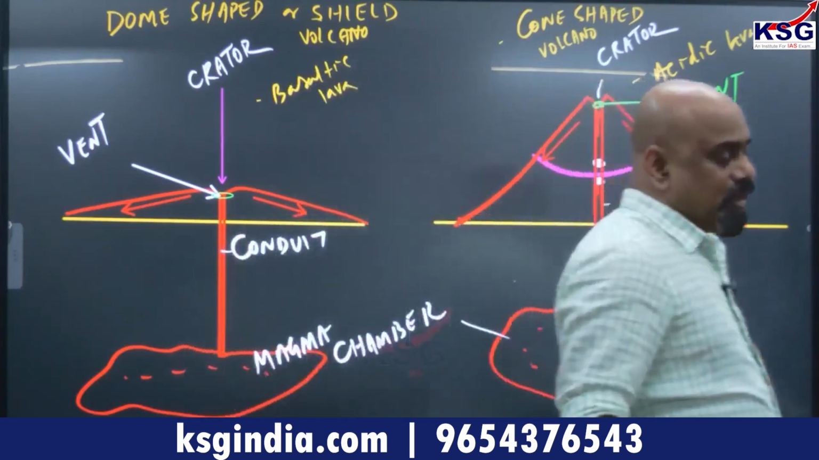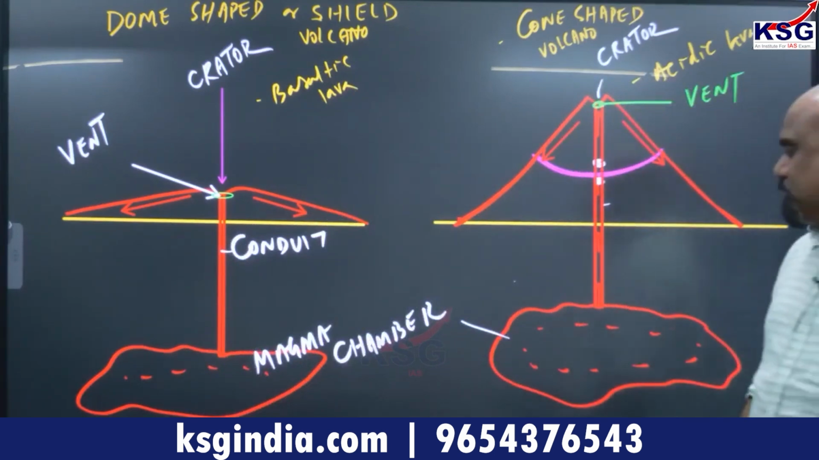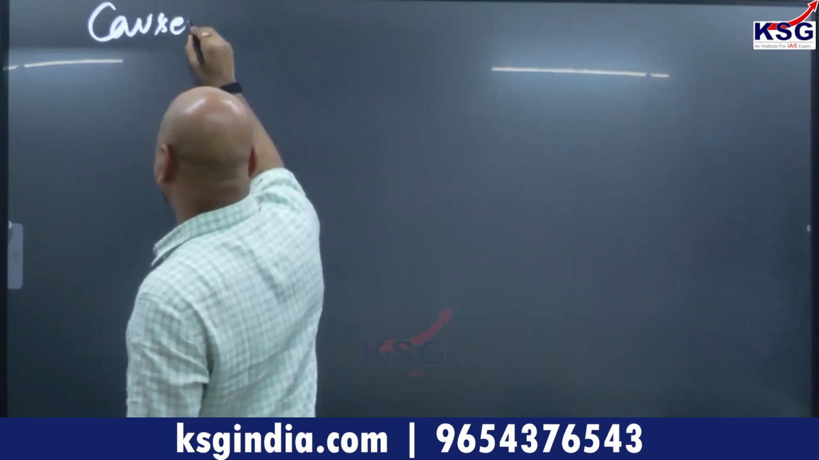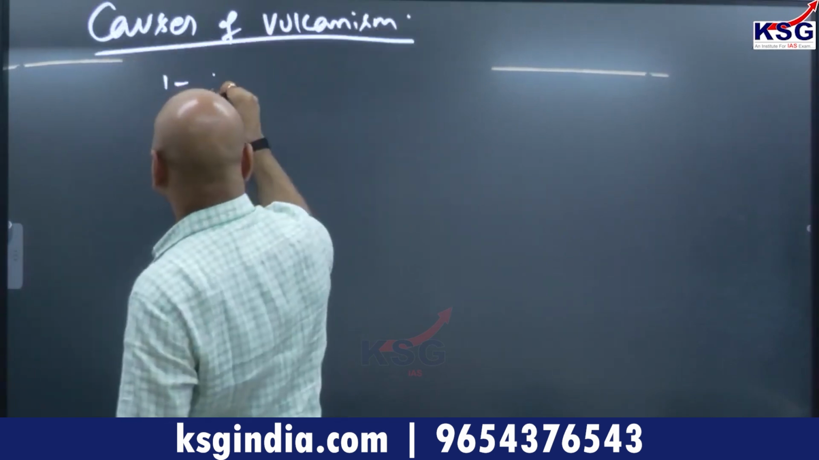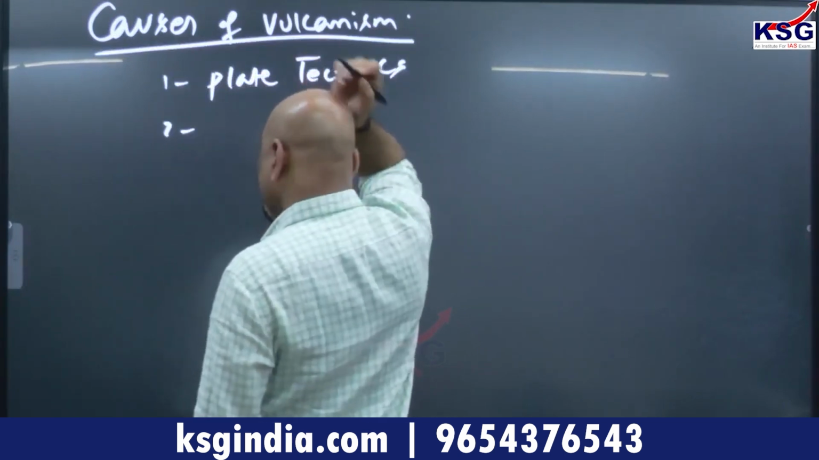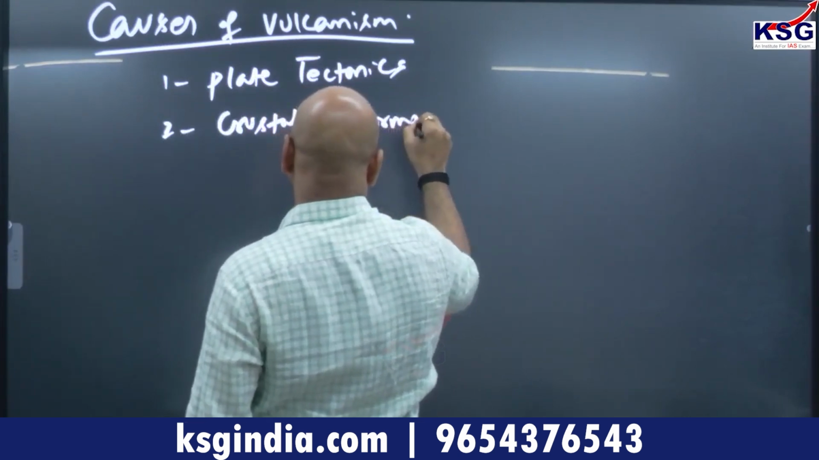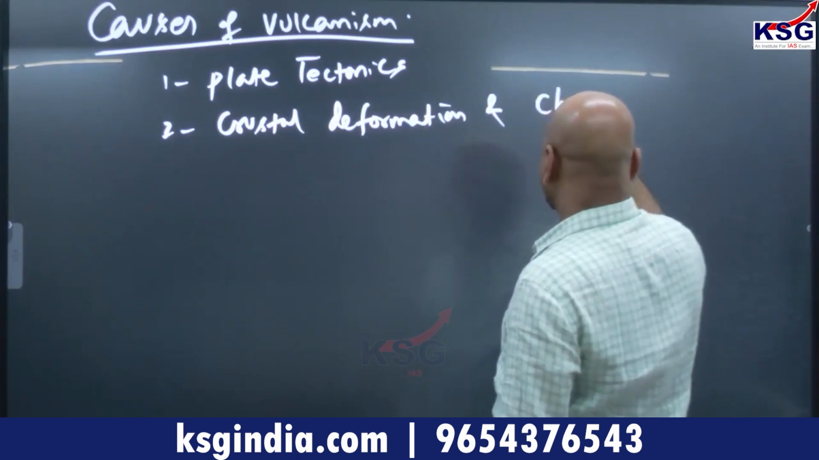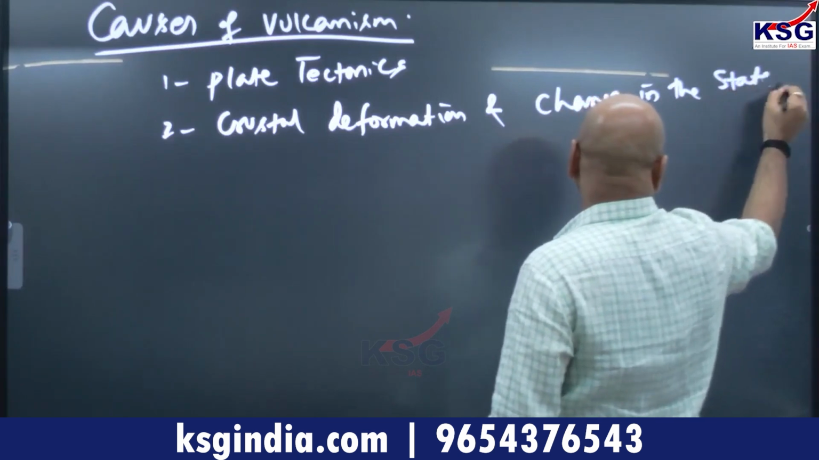Please note down here, the volcanic eruption usually occurs due to these causes of volcanism. First cause is plate tectonics. Second cause is crustal deformation and change in the state of matter.